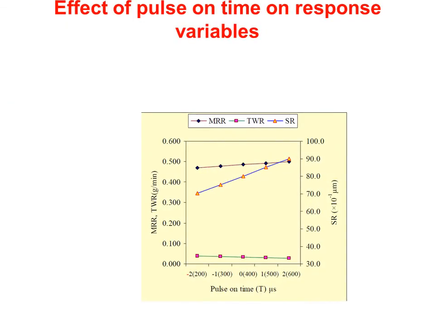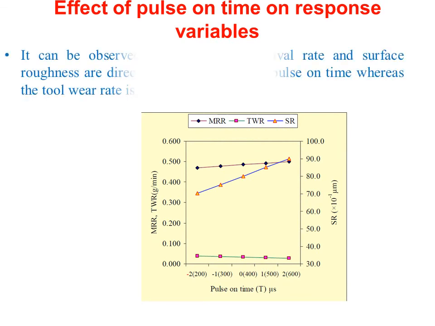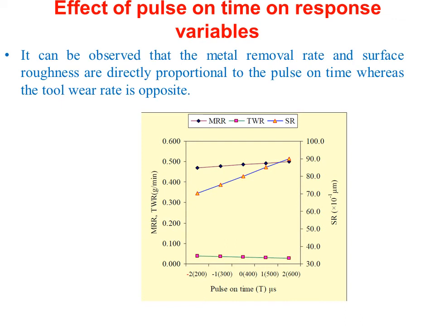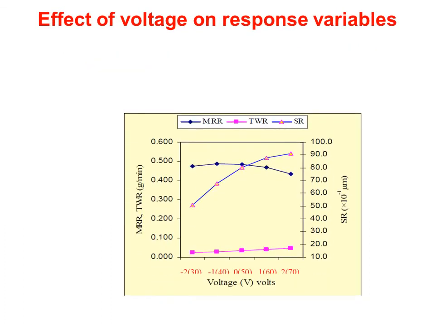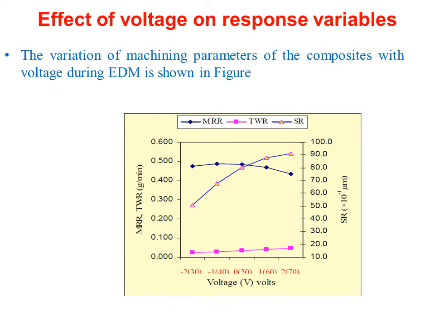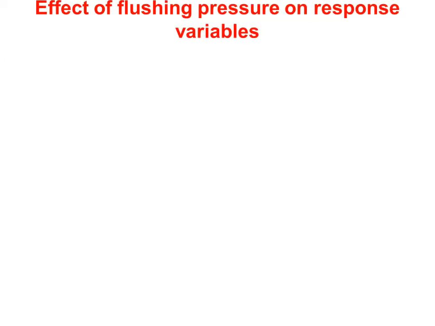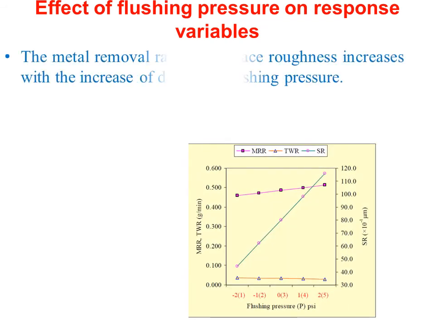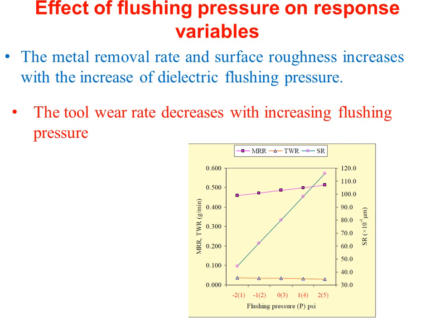Effect of pulse on time on response variables. From this particular graph, we observe that the MRR and surface roughness are directly proportional to the pulse on time, whereas the tool wear rate is opposite. Effect of voltage on response variables. From this particular diagram, the variation of machining parameters with voltage is shown in the figure. Effect of flushing pressure on response variables: it can be noted that the material removal rate and surface roughness increase with increase in dielectric flushing pressure. The tool wear rate decreases with increasing flushing pressure.